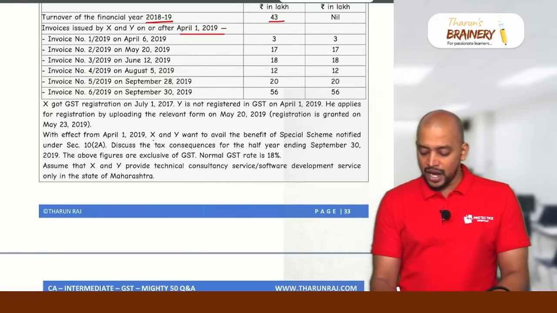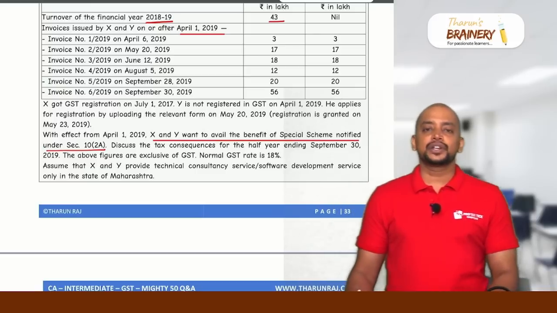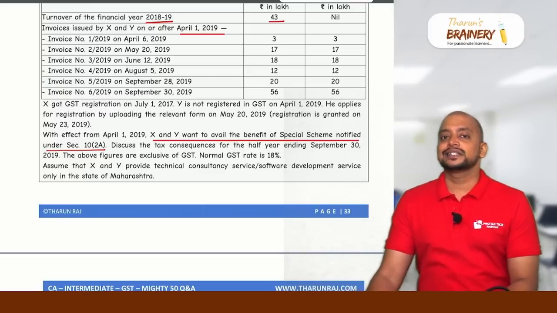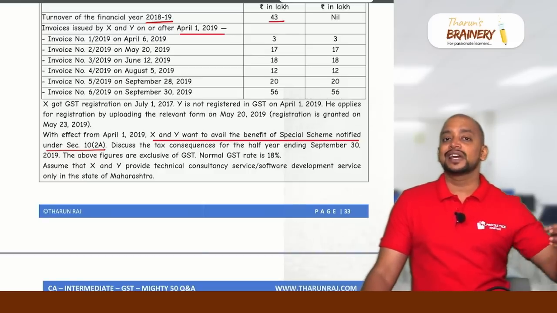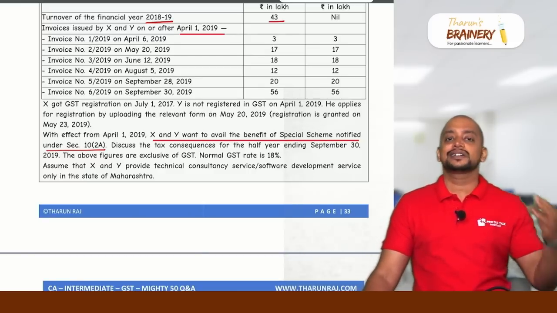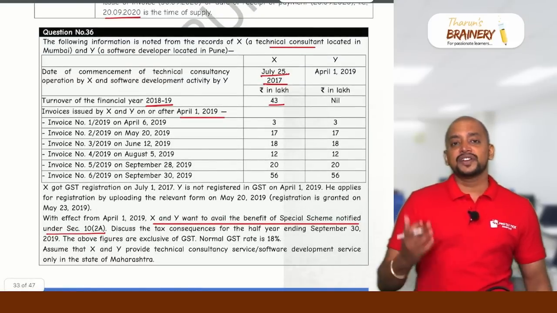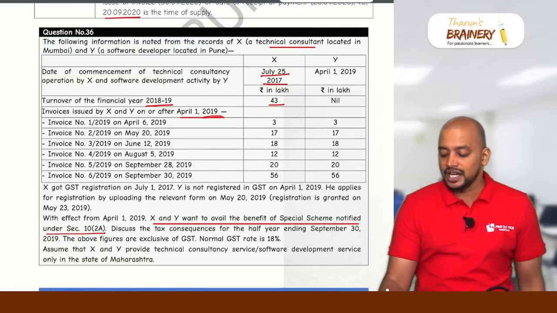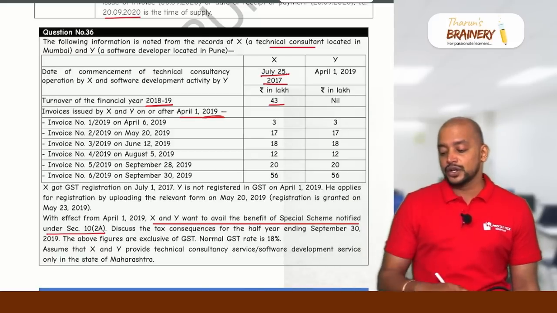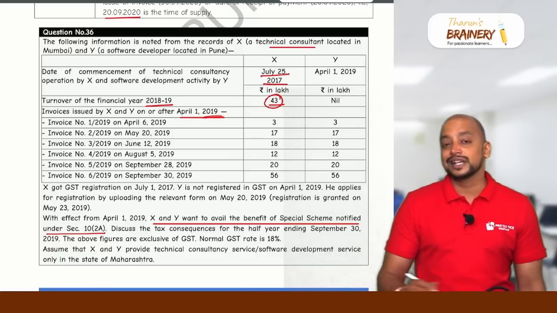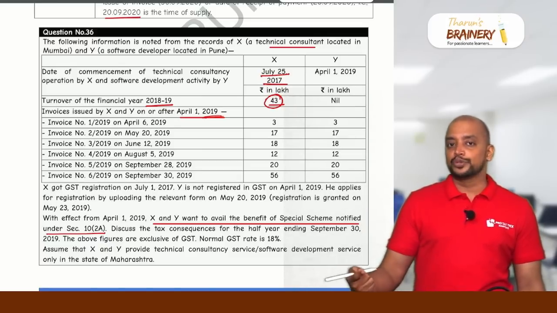So X and Y want to avail the benefit of the special scheme notified under 10(2)(a). As per section 10(2)(a), a person who is engaged in supply of any services can go for the composition scheme if their aggregate turnover during the previous year does not exceed 50 lakhs. In the present case, X, for the current financial year 19-20, what is the previous year, 18-19? What was the turnover? 43 lakhs. So it does not exceed 50 lakhs. So during the current year, definitely they can go for the composition scheme.